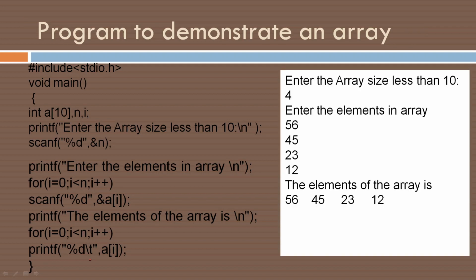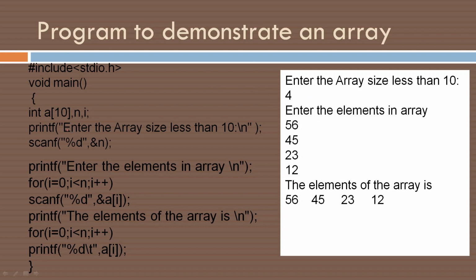Okay, you see the output of this program. Enter the array size less than 10. Here I have given 4, which means 4 elements will be read. Enter the elements of the array: 1, 2, 3, 4. Only 4 elements will be read and stored in the array, and the same elements will be printed back. Now we'll see what happens in the program.